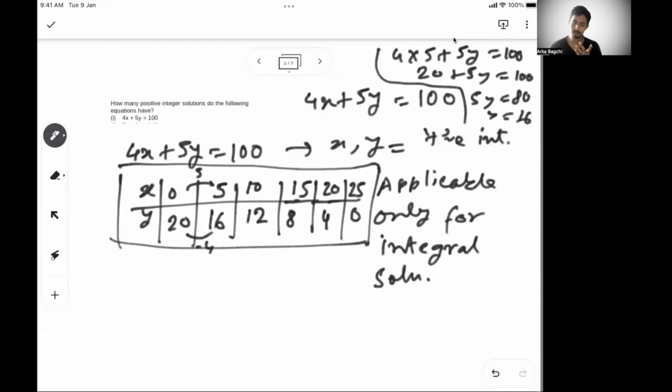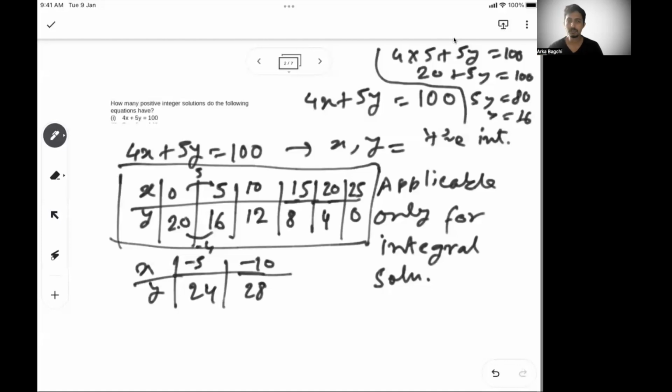If the positive integral solutions condition was not there, and you can find any integral solutions on earth which satisfy this equation, but integral, not fractions, then from x equal to 0, y equal to 20, you could also have decreased x. In that case, x is decreased by the coefficient of y, so minus 5, and y should be increased by the coefficient of x, so 20 plus 4, 24. You can see this is also a solution. Then again x decreases by the coefficient of y and y increases by the coefficient of x, to 28. These are solutions as well.